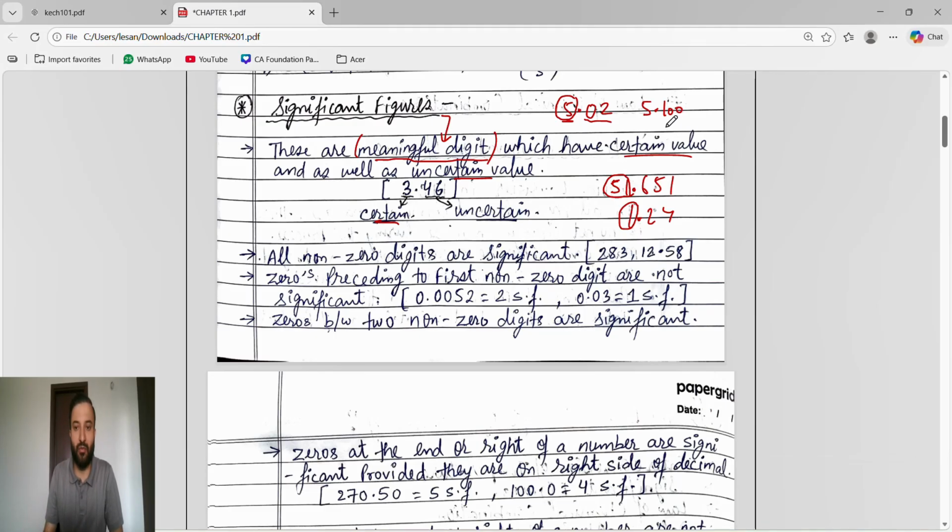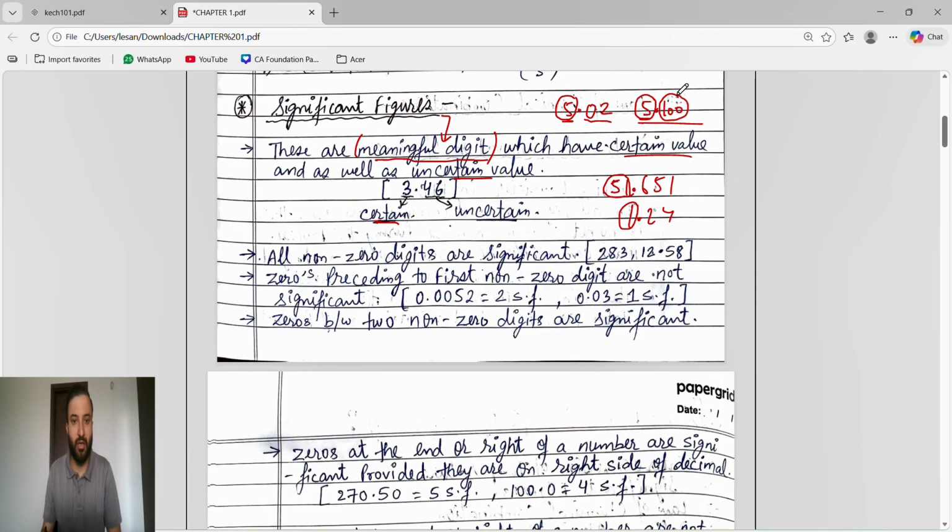If you want to purchase 5 kg and you are getting 5.100, we want 5 kg. So the left side of the decimal is a certain value, what we require, and the right side of the decimal is uncertain value, uncertainty.